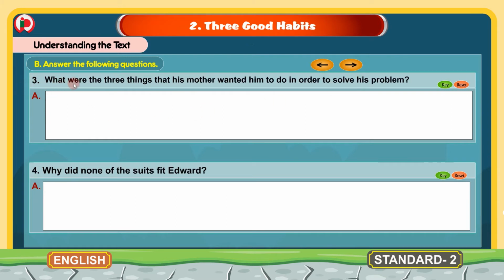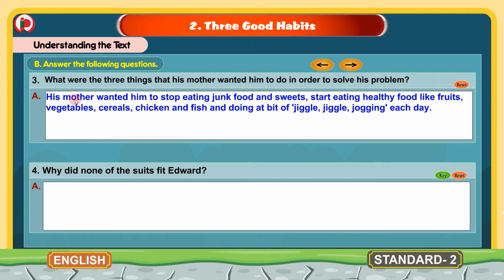3. What were the 3 things that his mother wanted him to do in order to solve his problem? The answer here is his mother wanted him to stop eating junk food and sweets. Start eating healthy food like fruits, vegetables, cereals, chicken and fish, and doing a bit of jiggle jogging each day. 4.